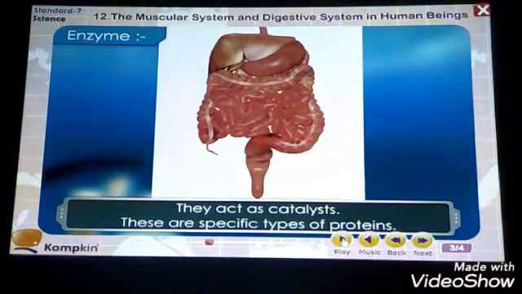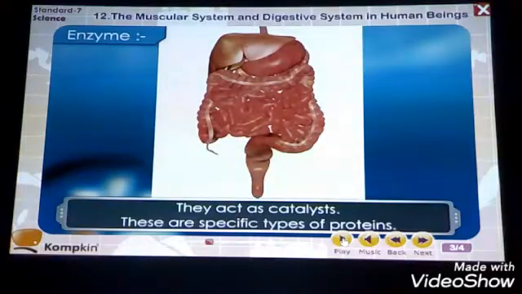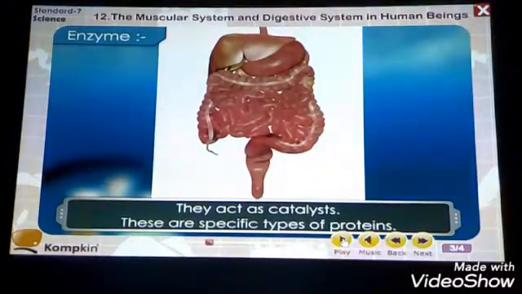You are using the spoon to stir all the ingredients to mix well with the spoon. So here like a spoon, the enzymes are also helping to speed up the process of digestion. So these are the special type of living proteins. Living proteins, why are they called living proteins? Because they are living in their nature as well as they are present inside the human being in the digestive tract.